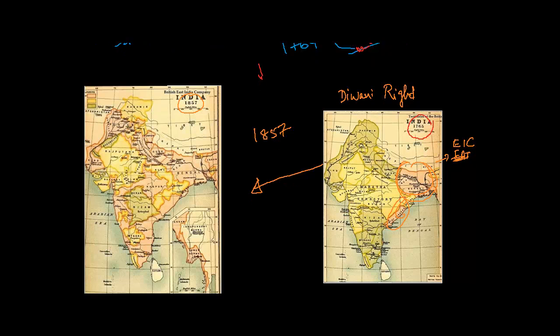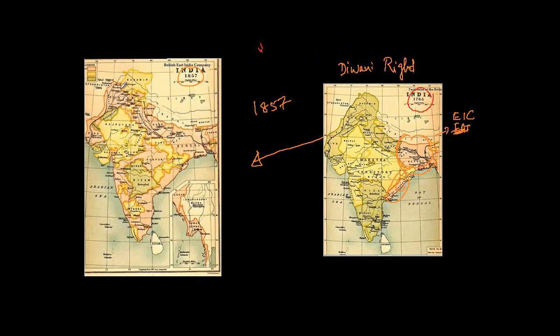In the meanwhile, gradually by 1857, this is the map of 1857, they slowly and gradually acquired the whole land of India. The area shaded in pink, you can see the vastness of this area. Initially it was only Bengal, and now it is the major part of India. This whole area was acquired by the British powers, the East India Company.